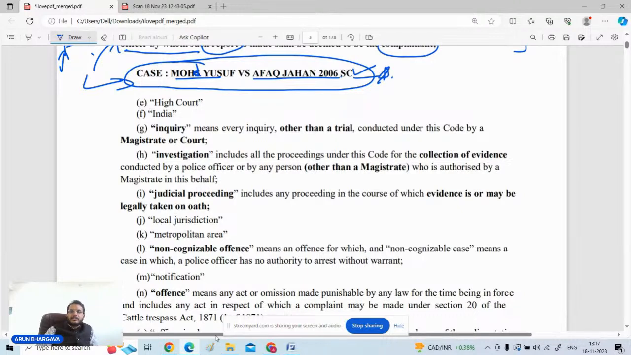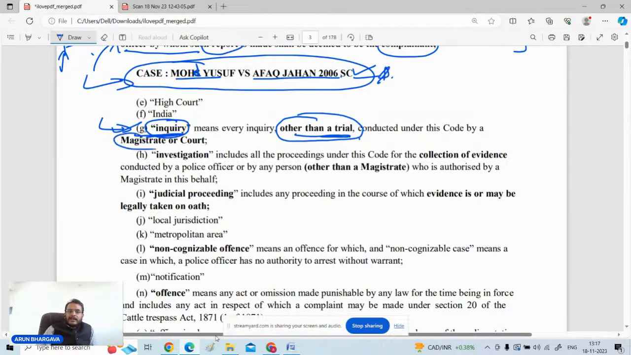Now, the next definition which is important for you is the definition of inquiry, in section number 2, clause number G. Most of the time the question comes directly: in which provision of CrPC is inquiry defined? So section 2 clause G should be in your knowledge. Inquiry means something which is not a trial.